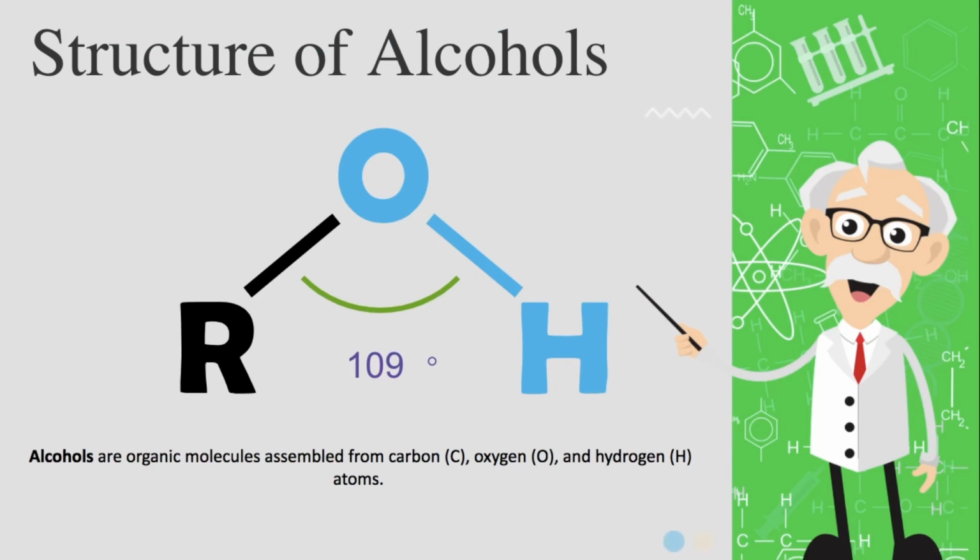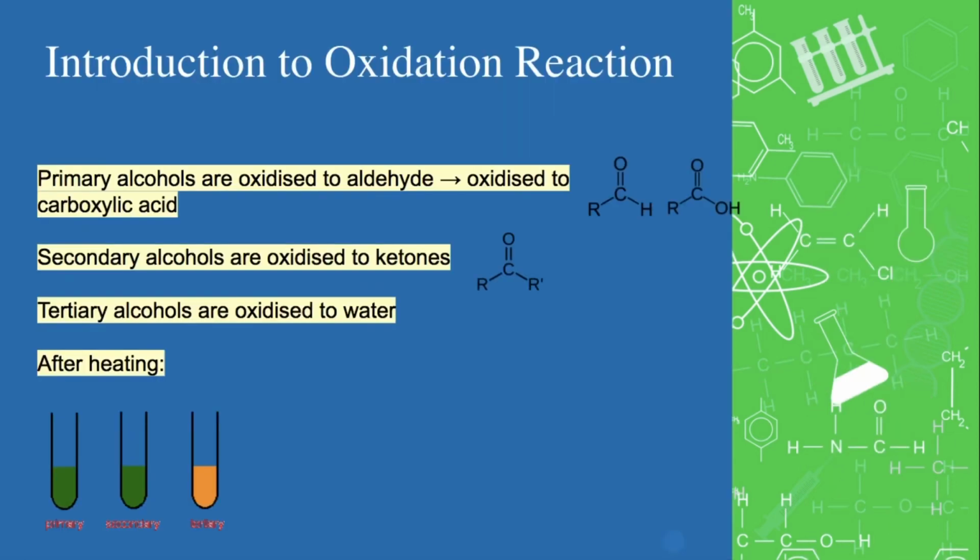Next, the structure of alcohols. Alcohols are organic molecules assembled from carbon, oxygen, and hydrogen atoms, and they also have an angle of 109 degrees. Now we're going to talk about the oxidation reaction. Primary alcohols are oxidized to aldehydes and carboxylic acids. Secondary alcohols are oxidized to ketones, and tertiary alcohols are not oxidized.